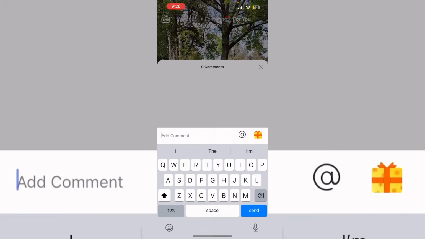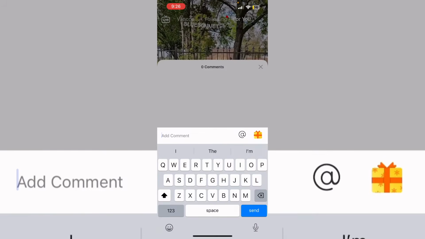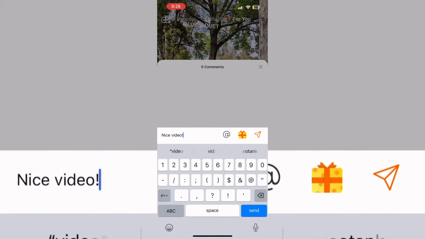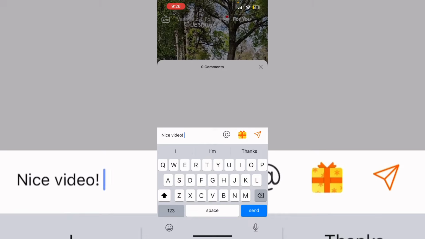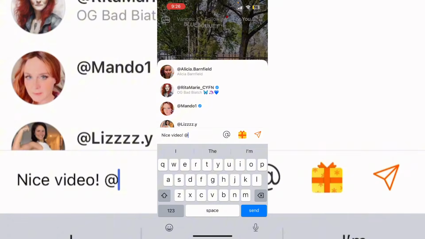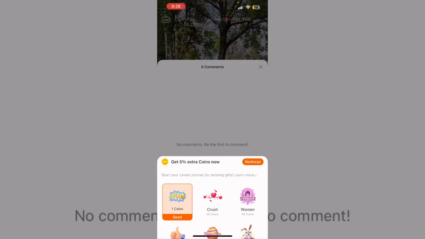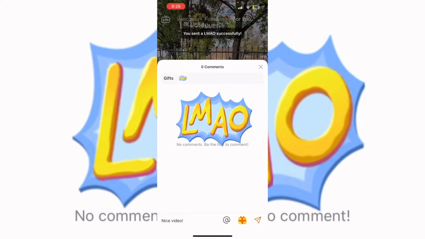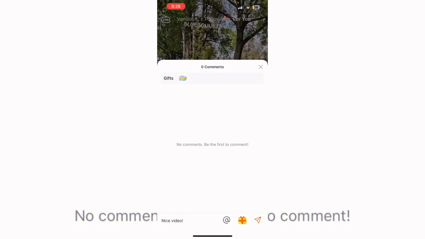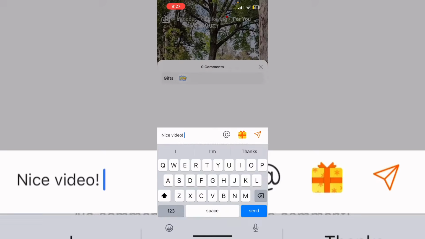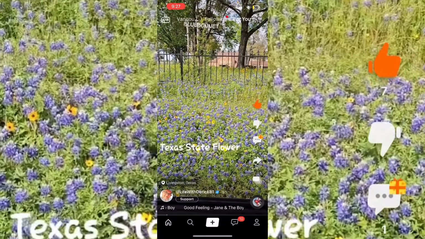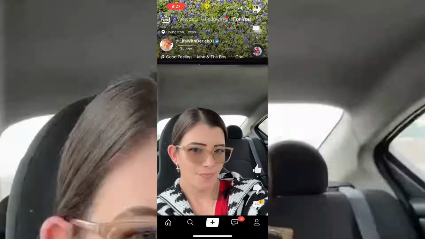You can like videos, you can comment on videos. The only difference is that you can send out GIFs as well. This may be similar to what you can do on TikTok, sending out GIFs and such. So there is a similar way to do it. So that's how you comment, and then this is how you send the GIF. You just go and press the present, and then you send the GIF there, and then you can also enter the comment by pressing on the arrow here. So you just press that, and then your comment appears, and then there you go. So that's how you comment and send GIFs on a video.